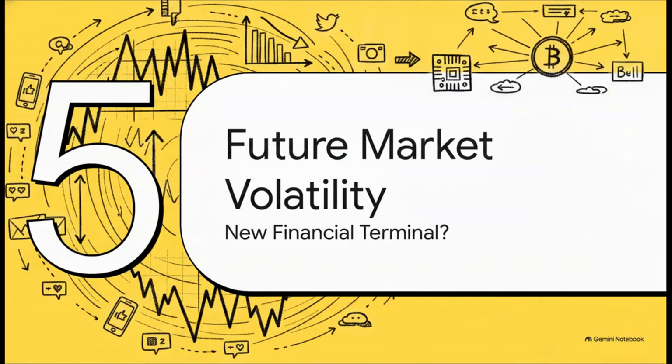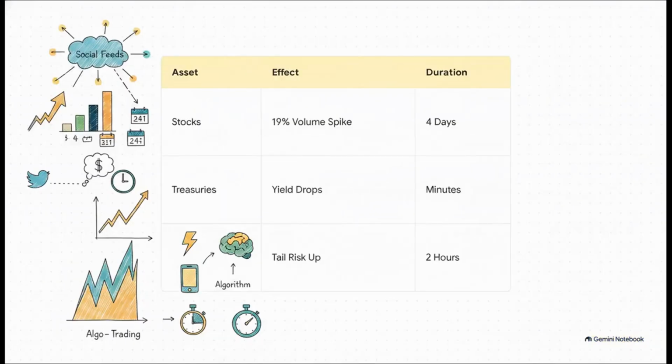Finally, Section 5, the future of market volatility. Is social media the new financial terminal? When we bring all this data together, the evidence is just incredibly clear. Whether we're looking at a 19% volume spike in individual stocks that lasts for days, an immediate drop in Treasury yields mapped out by the Volfefe Index, or a sharp 2-hour spike in the VIX, the mathematical impact of this social media phenomenon is totally undeniable. Our market structure has literally evolved to treat social media feeds as top-tier, real-time fundamental data.